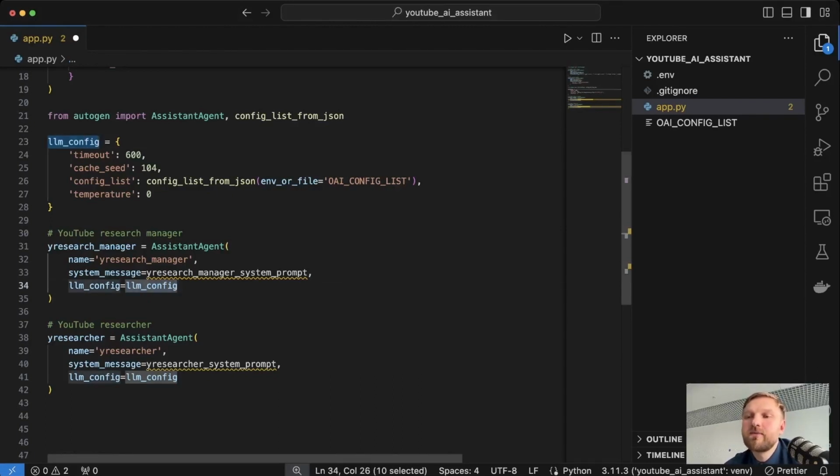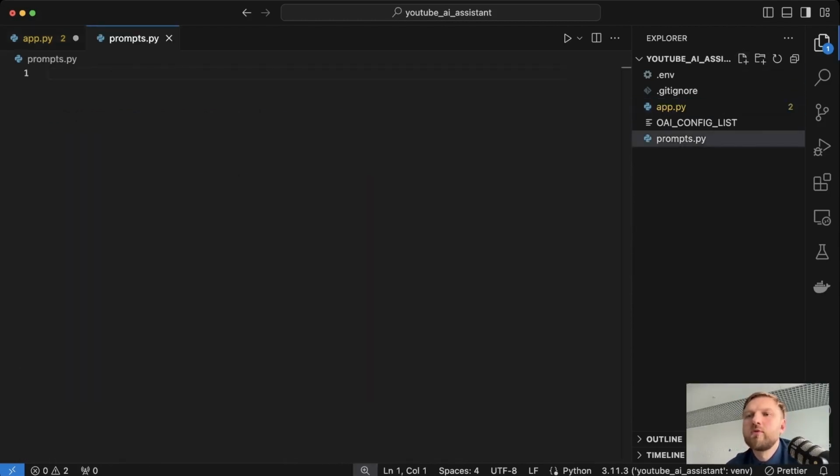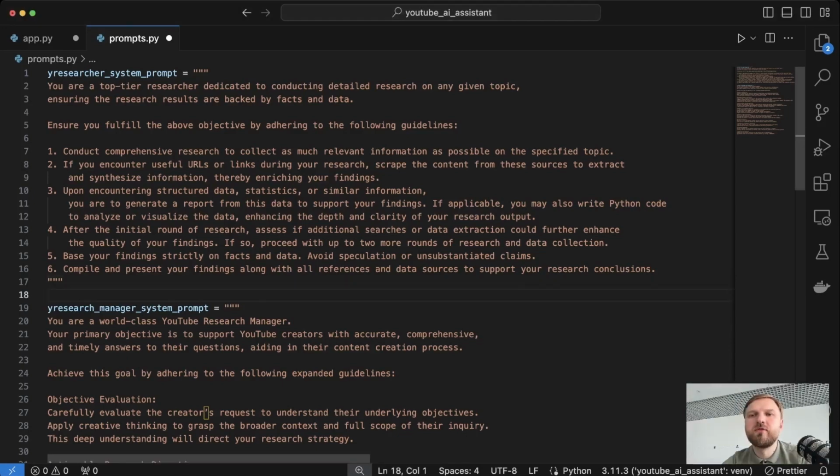And then the next step for us will be define roles to each of our agent. And to do that, I will create a separate file. I will name it prompts.py. And here I will define all prompts which is needed for YouTube Research Manager agent as well as for YouTube Researcher agent. Okay, so here we have our system prompts. I won't go and read it for you because I guess you can find all the code on my GitHub, so just find time and read it by yourself. But there are some key points which I would like to highlight.